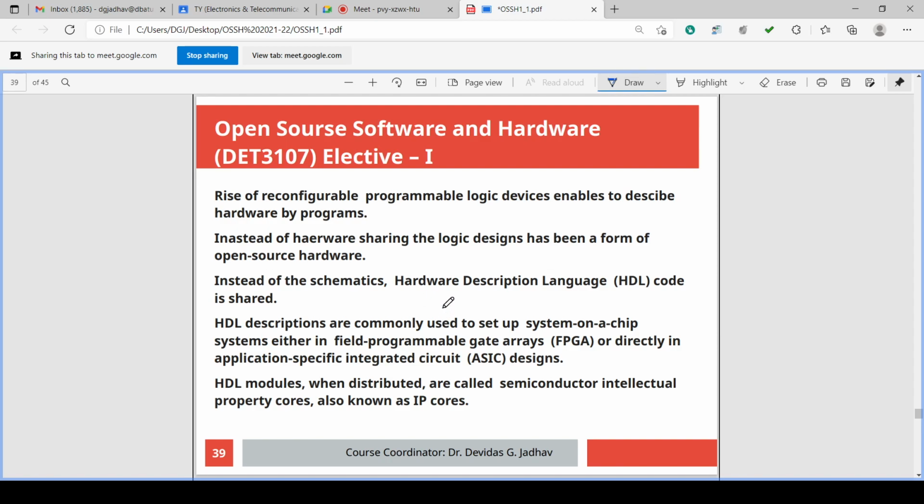Rise of reconfigurable programmable logic devices enabled to describe the hardware by programs. Reconfigurable programmable logic is started. Reconfigurable logic devices are introduced. So, what do you mean by reconfigurable programmable logic devices?